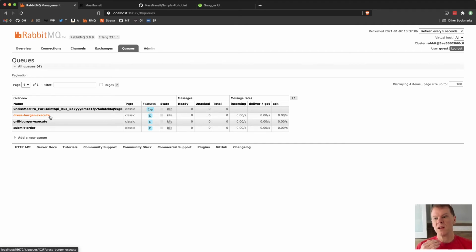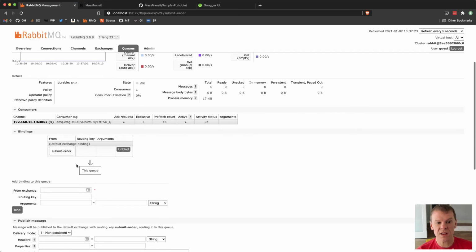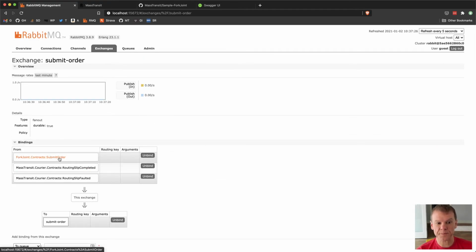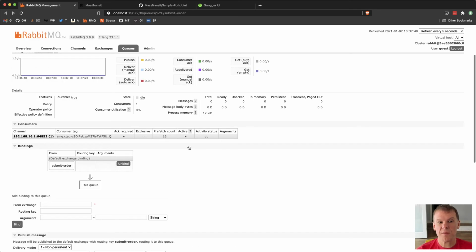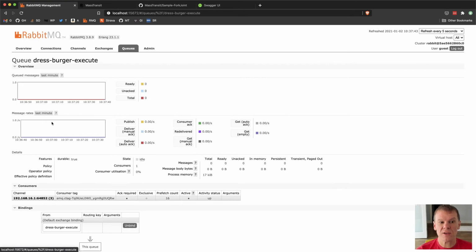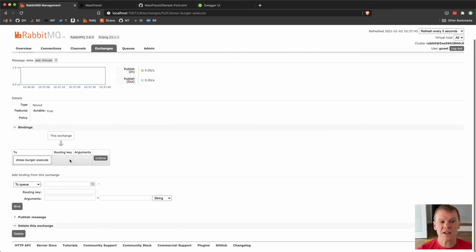And the reason for that is routing slips are one message type. Routing slip. There's no type-specific information that the originator of a routing slip needs to have to couple to the consumer of the message. Whereas with a consumer like submit order, it consumes the submit order message type. I'm now going to unbind these because I can do that, and I'll do that in the next episode. The submit order message type means if someone publishes a submit order, it gets down to that endpoint. Well, the only message type that dressburger execute listens to is none. There are no bindings because it only supports a routing slip being directly sent to that endpoint.